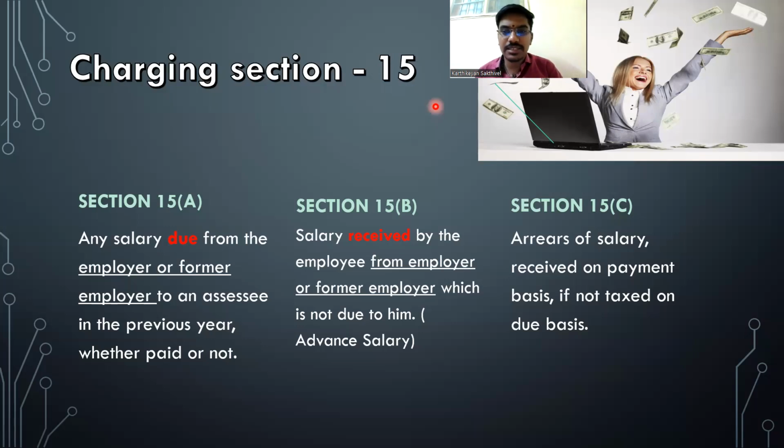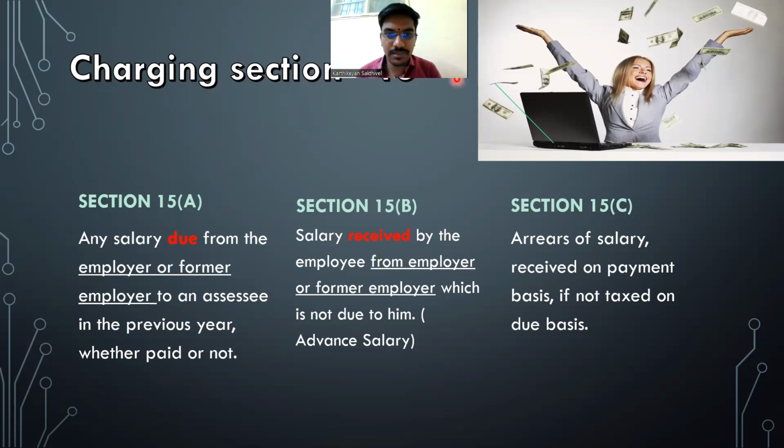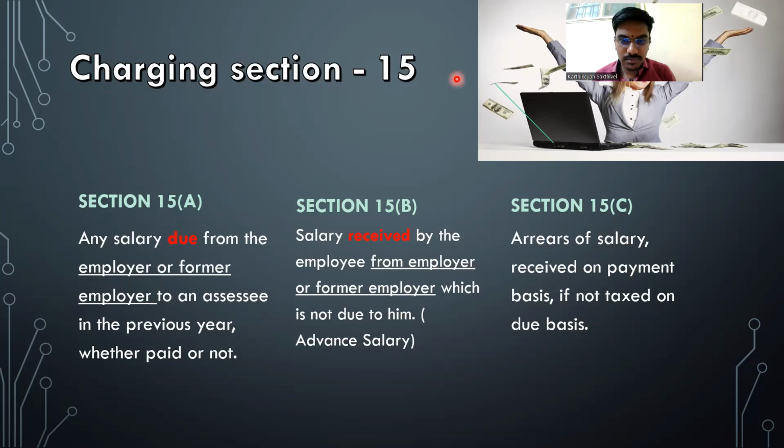If it is received and taxed under 15B, that's all. Clear? Yes. Super.